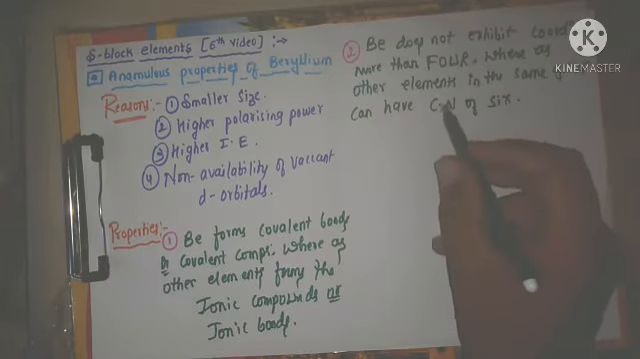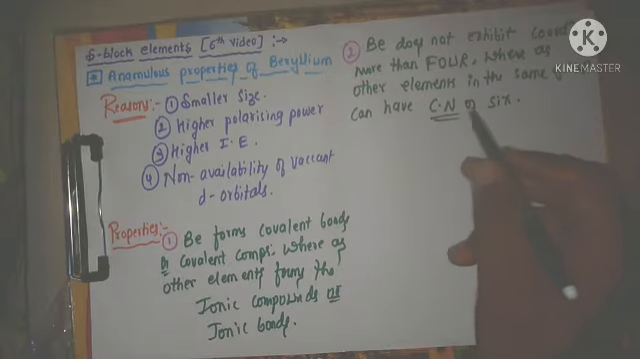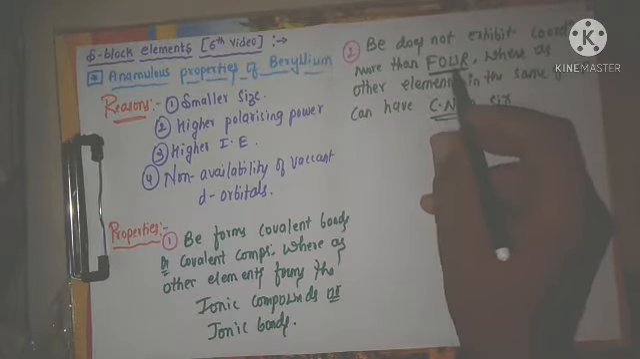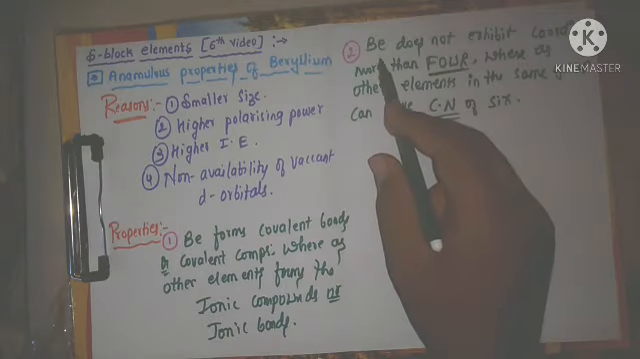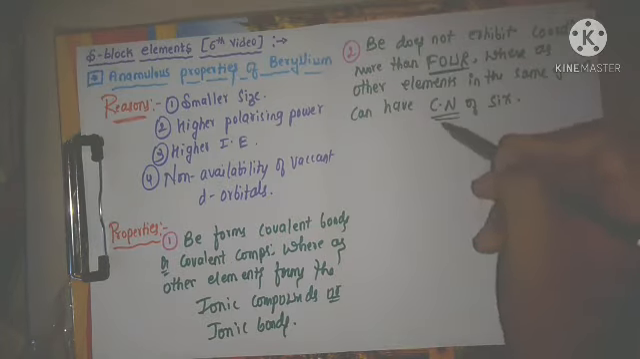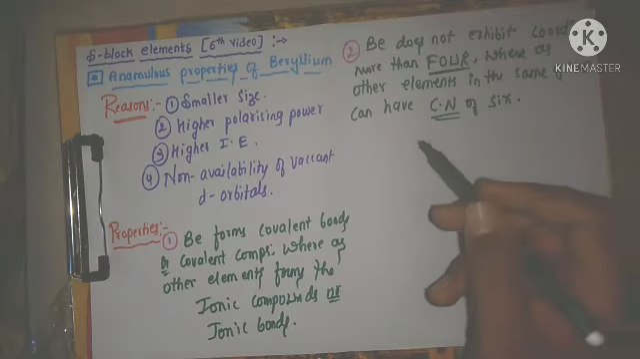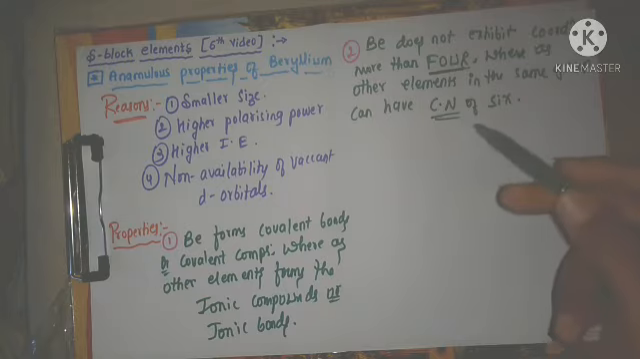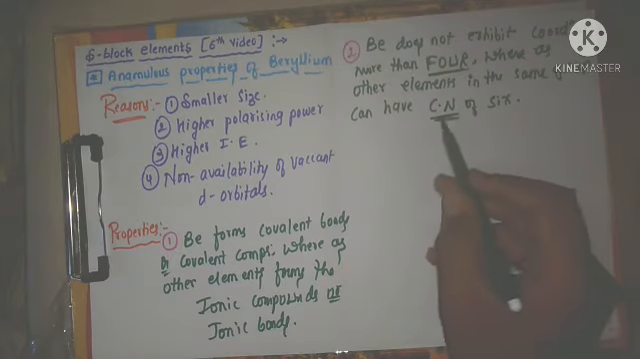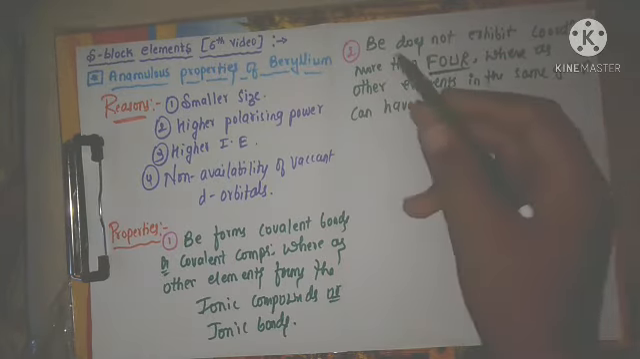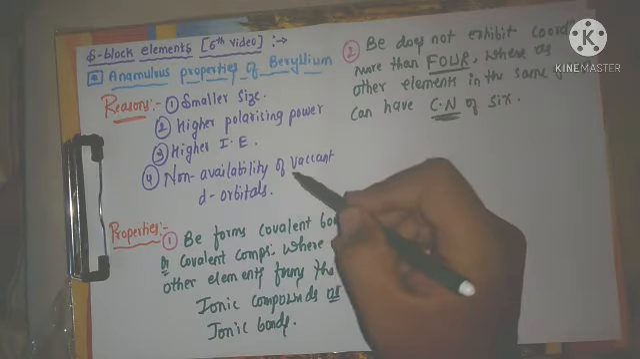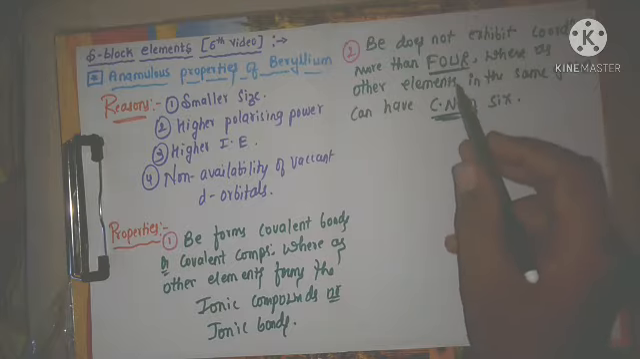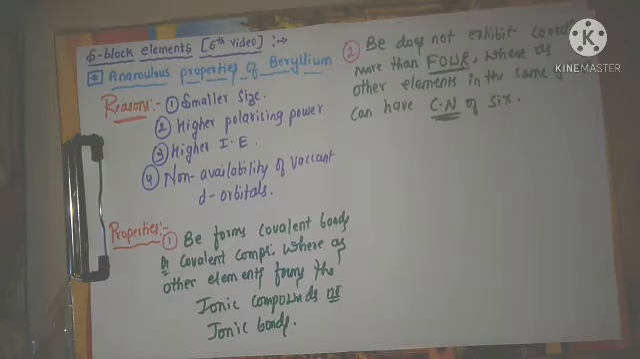Now how, sir, do other elements form coordination number 6 and only beryllium forms a maximum of 4? Coordination number for beryllium is maximum 4. For other elements it can be 6. How, sir? Because in other elements d orbitals are available. They can make use of the d orbitals, therefore the coordination number of other elements is 6. In case of beryllium, there is non-availability of d orbitals, therefore its maximum coordination number is 4. This is the second anomalous property of beryllium.